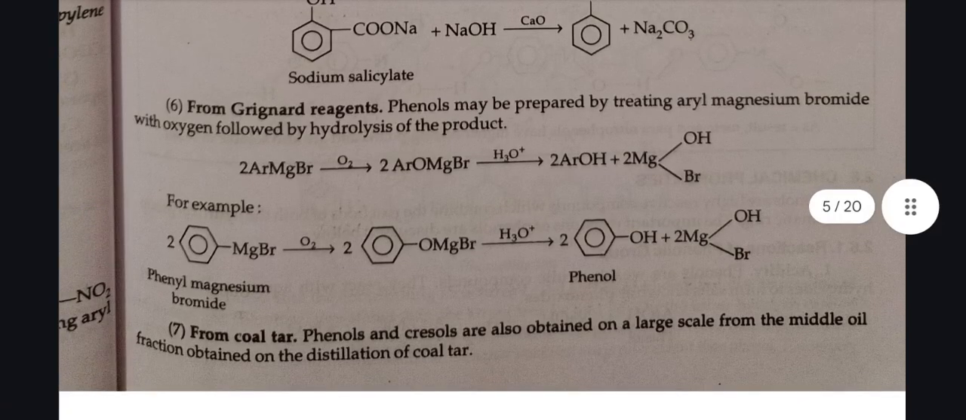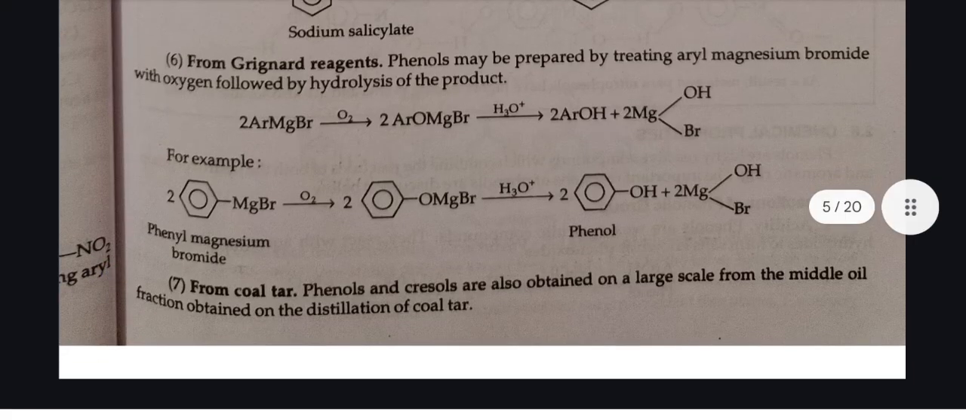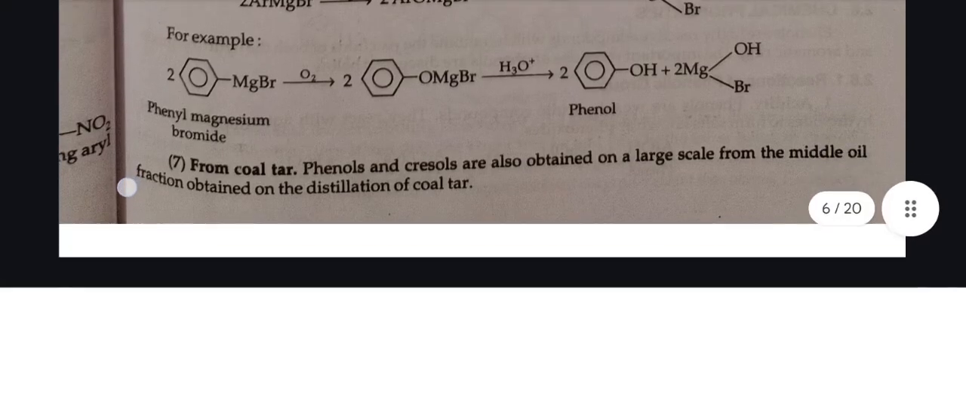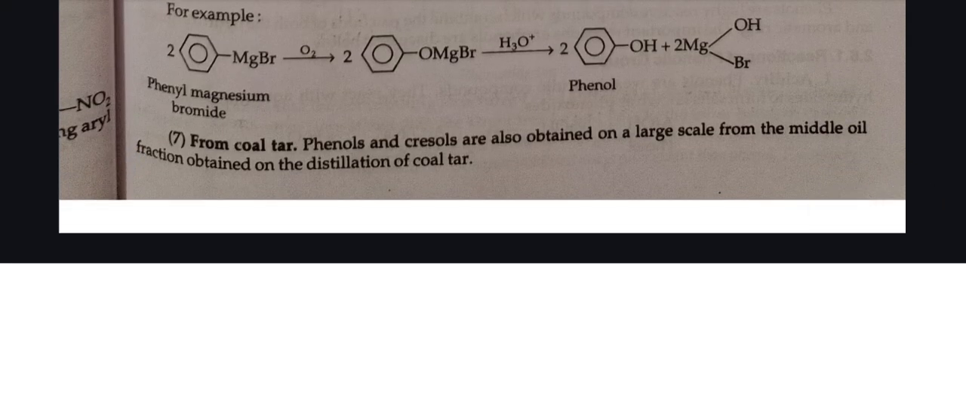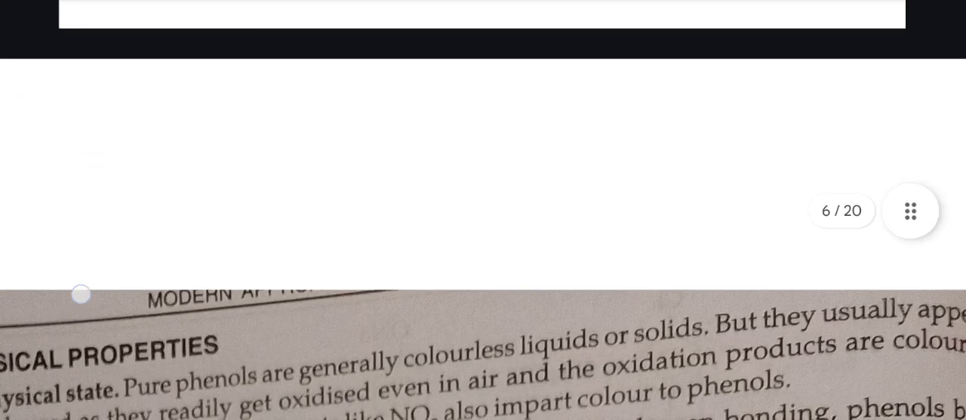From Grignard reagent, phenols may be prepared by treatment of aryl magnesium bromide with oxygen, followed by hydrolysis of the product. For example, phenyl magnesium bromide reacts in the presence of O2 and H3O+. Phenol is formed. From coal tar, phenol or creosotes are also obtained on a large scale from the middle oil fraction obtained on distillation of coal tar.